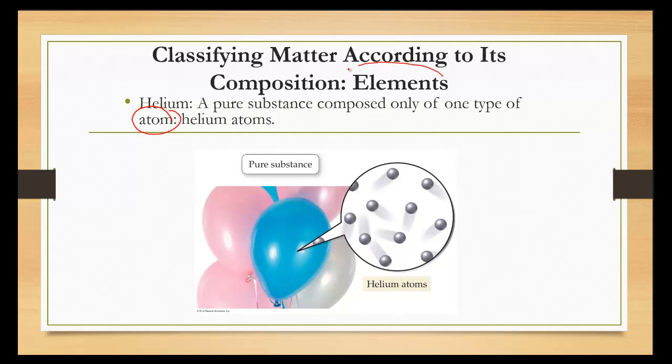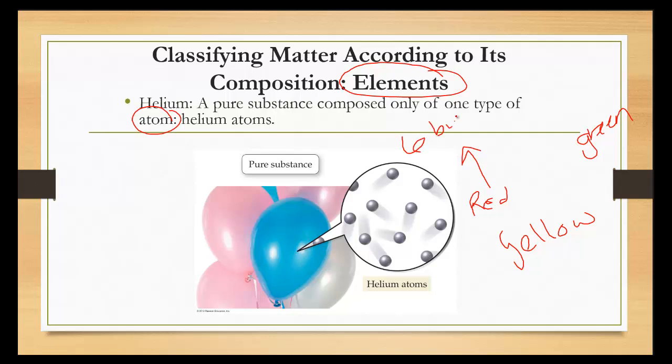So let's compare and contrast elements and atoms real quickly. Think of them as Legos. If you think of Legos or blocks in general, and you divide them up by color, so you have some red blocks here, you have some yellow ones here, and you group them together. Okay, so you have all the red blocks together, all the green blocks together, and all the yellow blocks together. You can then break those apart even more by saying you have ones with 6 bumps. You have some with 8 bumps. You have some with 4 bumps, but they're all red.